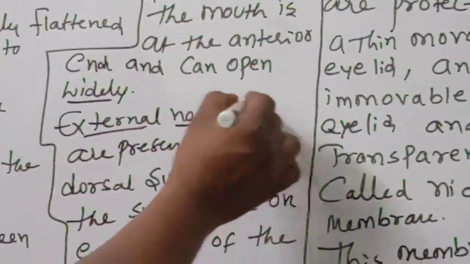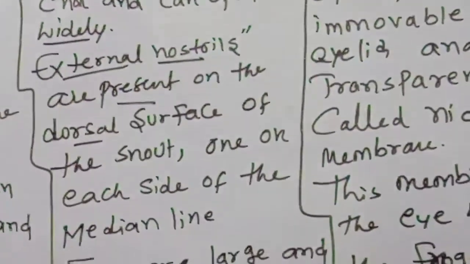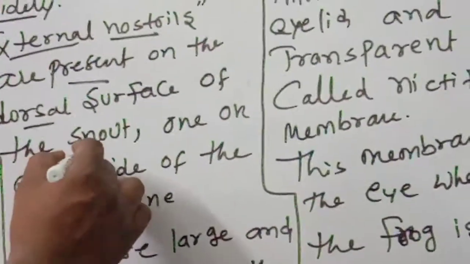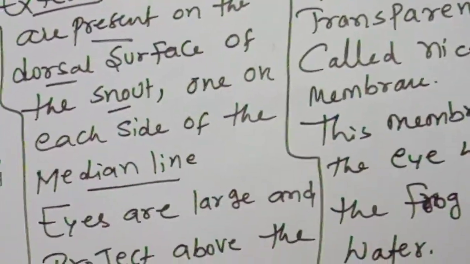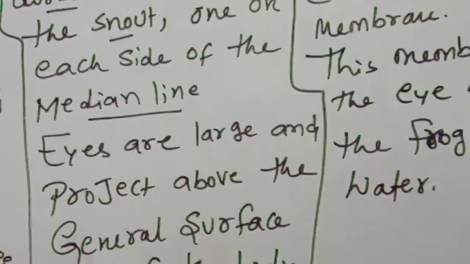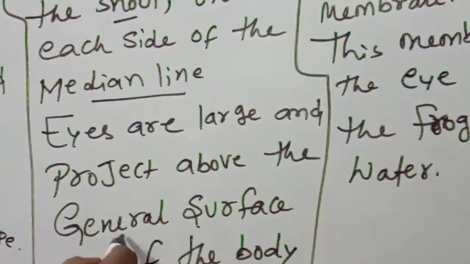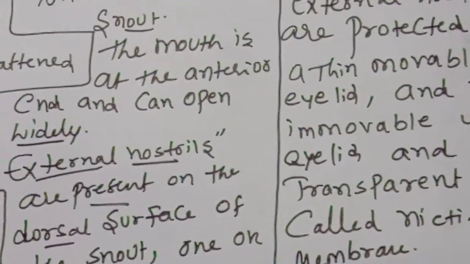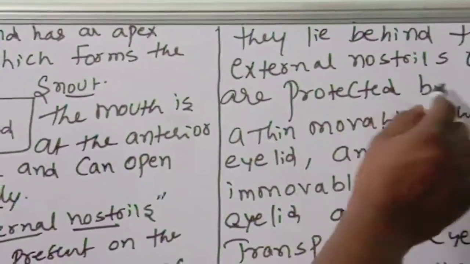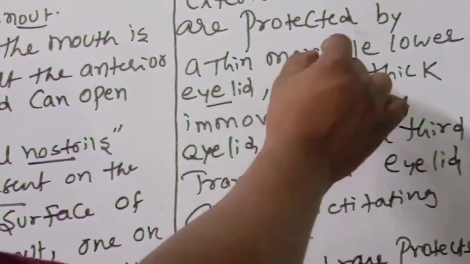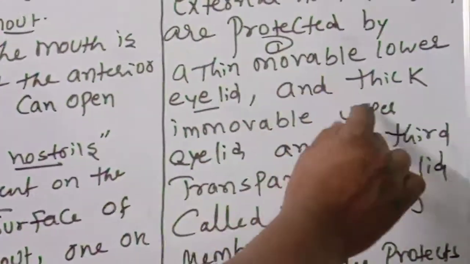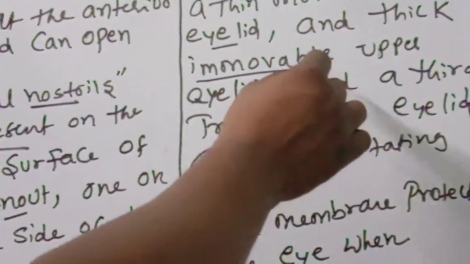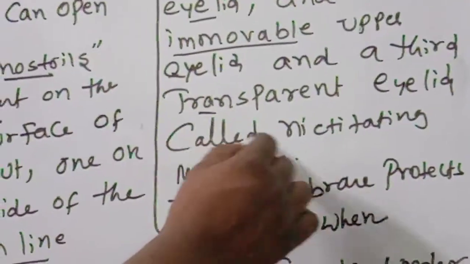External nostrils are present on the dorsal surface of the snout, one on each side of the median line. Eyes are large and project above the general surface of the body. They lie behind the external nostrils and are protected by a thin movable lower eyelid, a thick immovable upper eyelid, and a third transparent eyelid called the nictitating membrane.